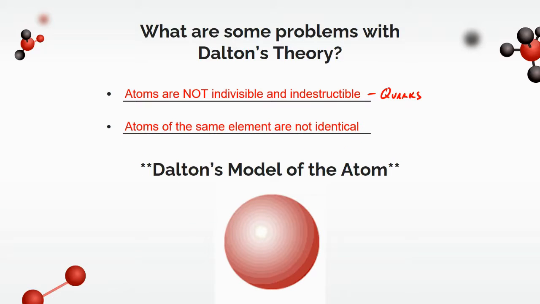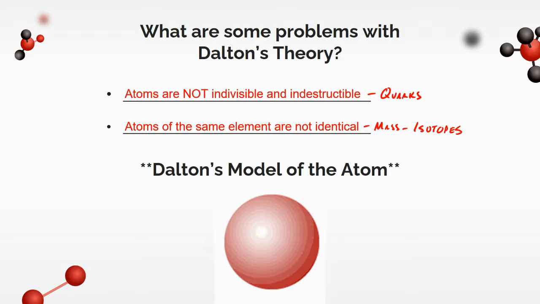Now, other than this, the other big problem with this theory is that atoms of the same element are not identical. Now, in terms of properties, they can be, but one of the ways that they're different is through the mass. And this is what we refer to as isotopes. Now, we'll talk more about isotopes later on in the unit, but that's just one of the ways where atoms of the same kind, like sodium atoms, are not all exactly the same because they have slightly different masses.